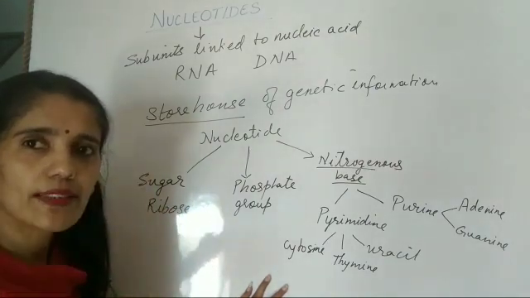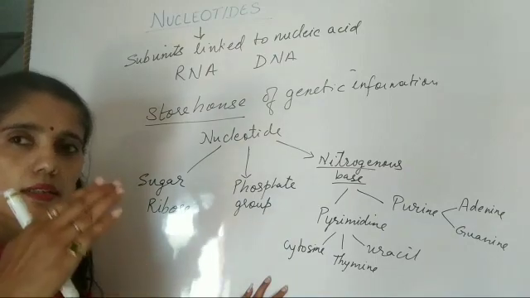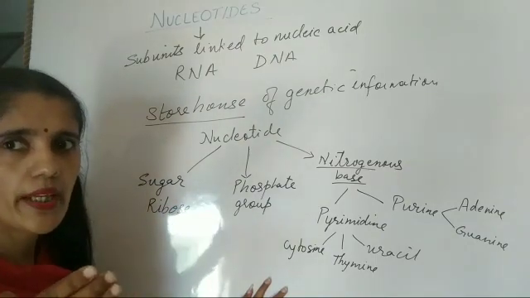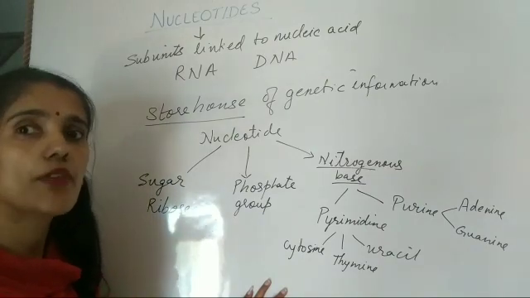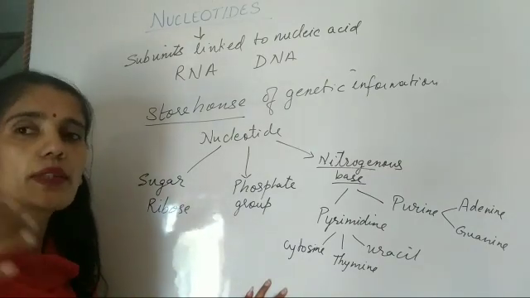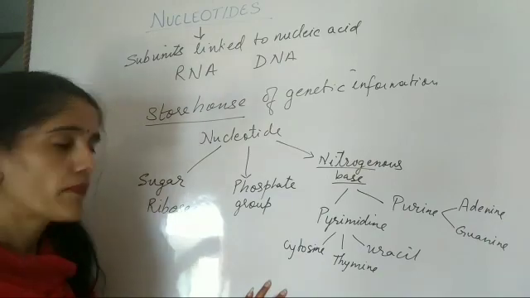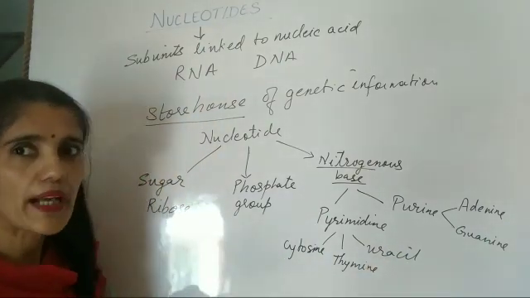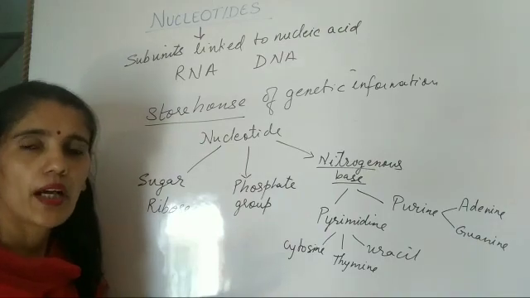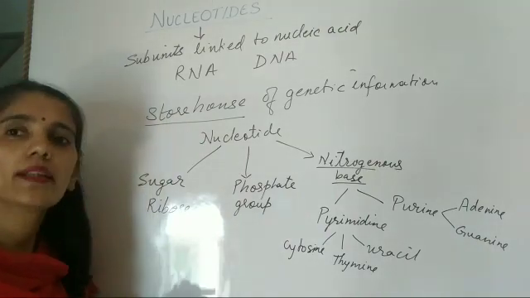And when it is copied, there may be some variation during the copying, which helps in evolution also, which helps in survival. But if the combination is not compatible with the other cellular structure, it will not survive.